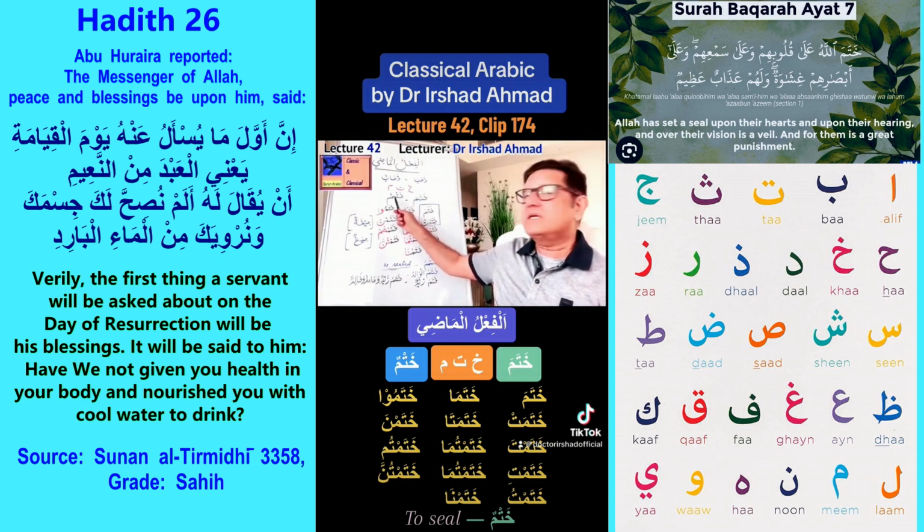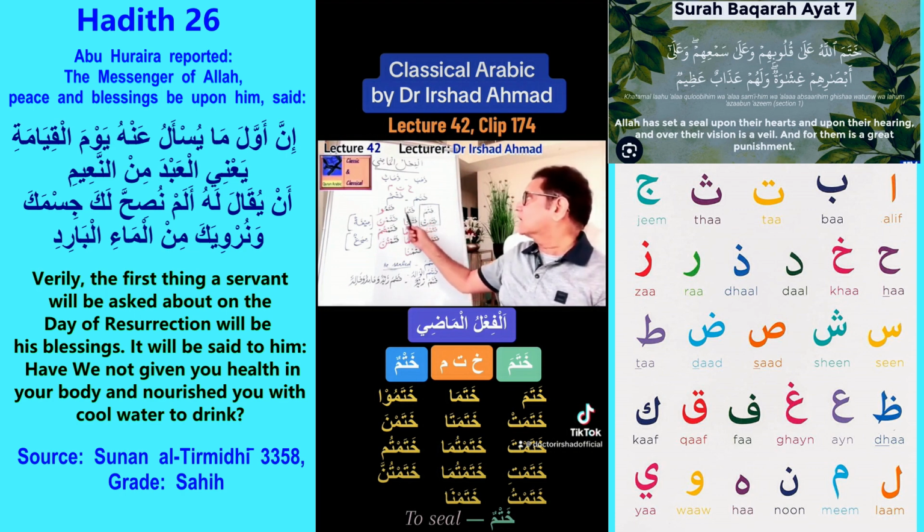So khatmun means to seal, and this is the first conjugation form of to seal, which is khatama. So khatama, he sealed. Khatama, they two sealed. Those two men sealed. Khatamu, they all men sealed. Khatamat, she sealed. Khatamata, those two women sealed. And khatamna, all those women sealed.